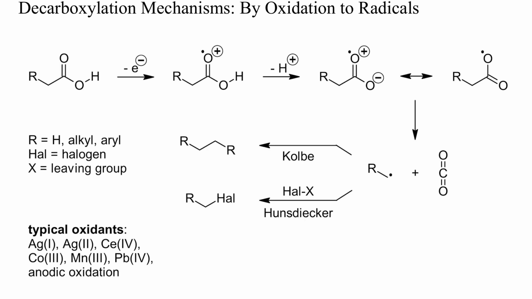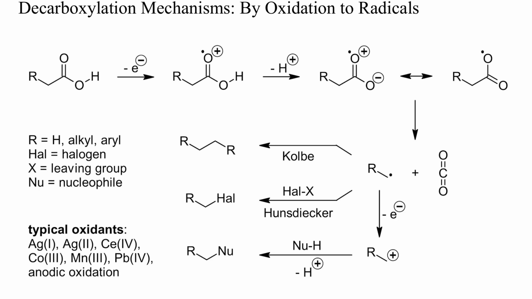These radicals can dimerize, as in the Kolbe reaction, but that requires a high local concentration of radicals. This can be achieved on the surface of an electrode, and radical dimerizations occur therefore usually upon electrochemical oxidation of acids. If the radicals are generated in the presence of halogens, halogenation at carbon can occur, as for instance in the Hunsdiecker reaction. Radicals can also add to olefins or arenes.